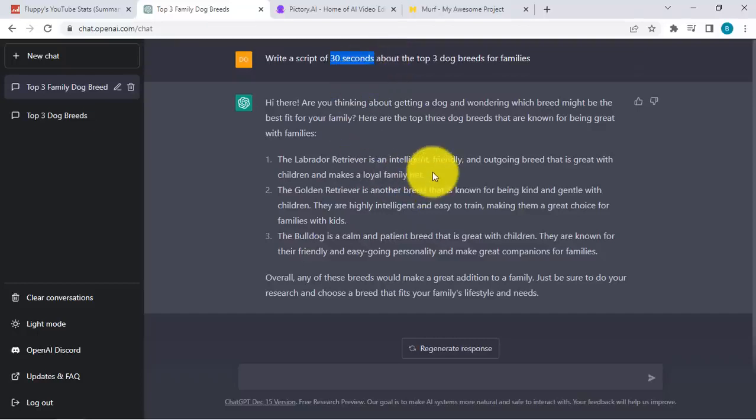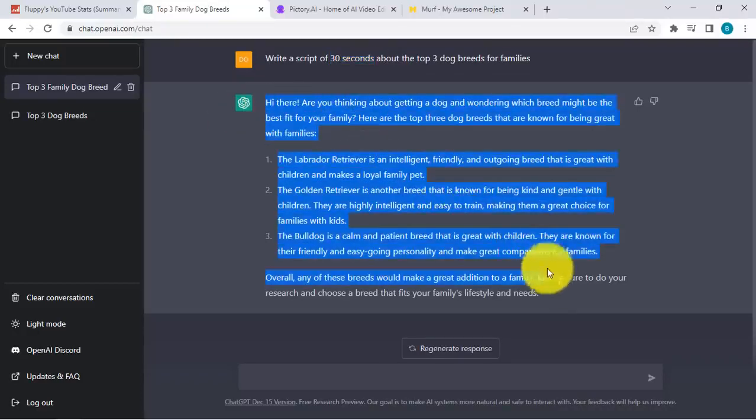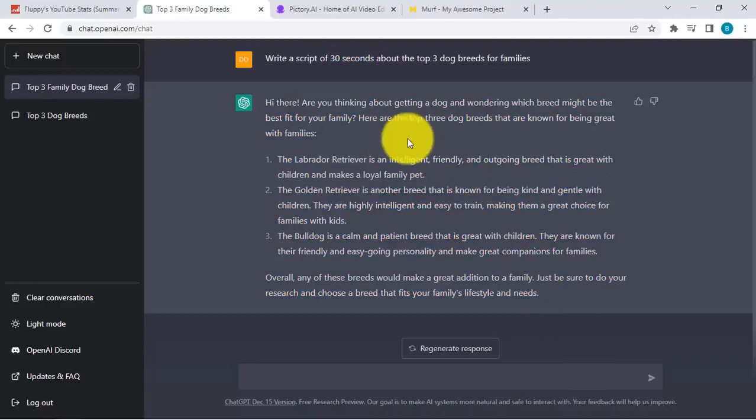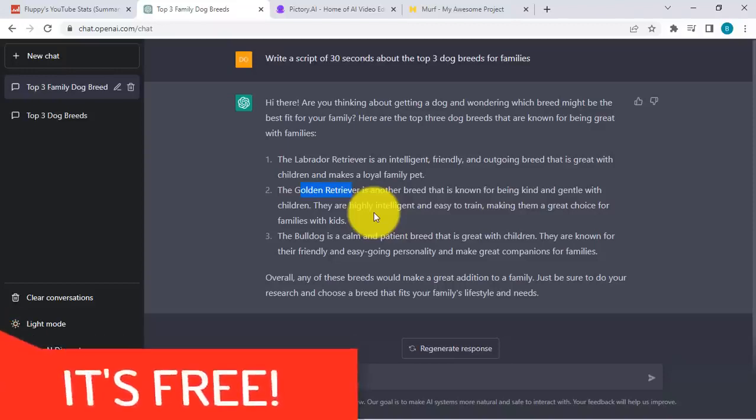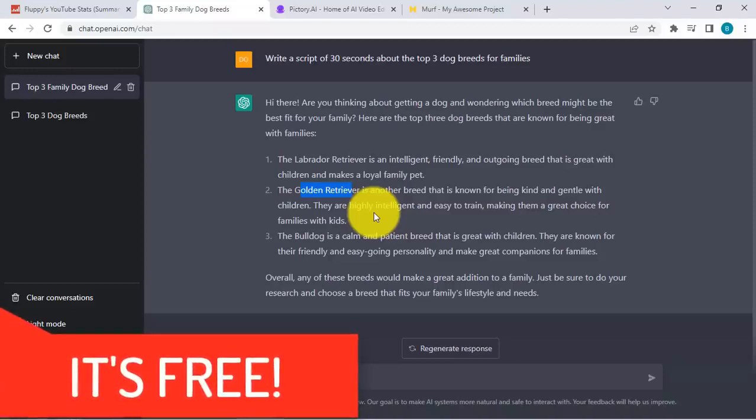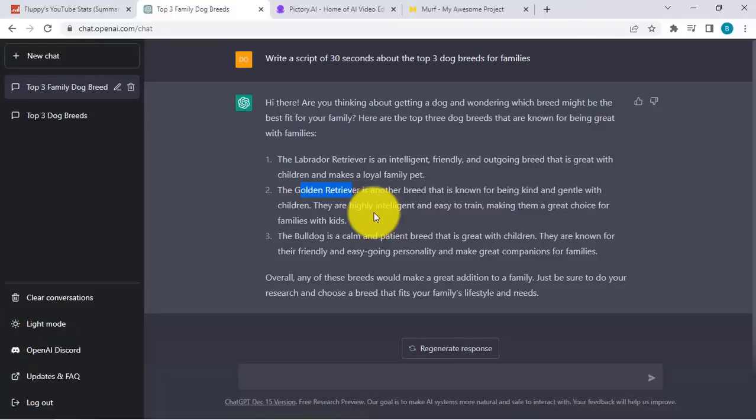But one of the things as well is you need to check what's being written. It will give you a pretty good head start, but there might be some minor changes that you need to fix. Like for example, this one, Labrador Retriever, you could just make it Labrador. And then we have the Golden Retriever over here, etc. And then just have a quick read to make sure that everything looks good, that it's cohesive, something that you would want to use for your audience. But as seen here, it just took me a couple of seconds to create this script from scratch.